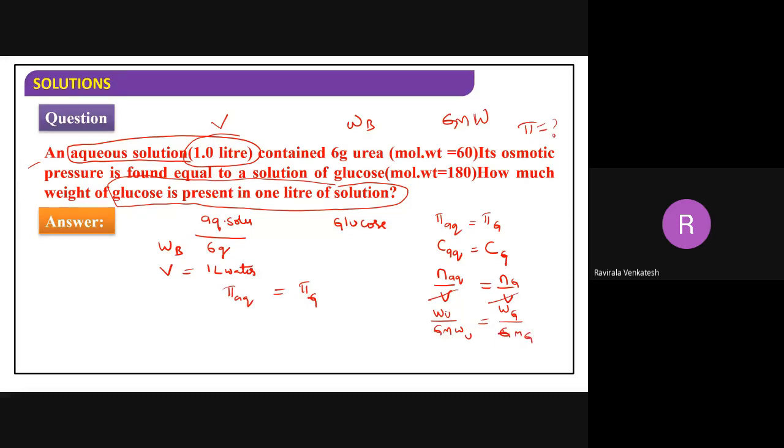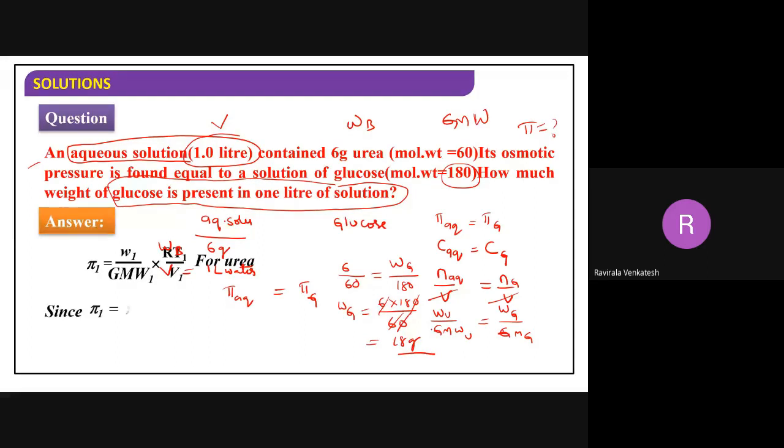Now, what is the weight of urea? 6, isn't it? What is the gram molecular weight of urea? Also will be 60 only. Is equal to weight of the glucose आपको calculate करना है. What is the gram molecular weight of glucose beta? 180. Now, weight of glucose is equal to 6 into 180 divided by 60. 0, 0 get cancelled, 6, 6 get cancelled. The weight of the glucose is 18 grams.